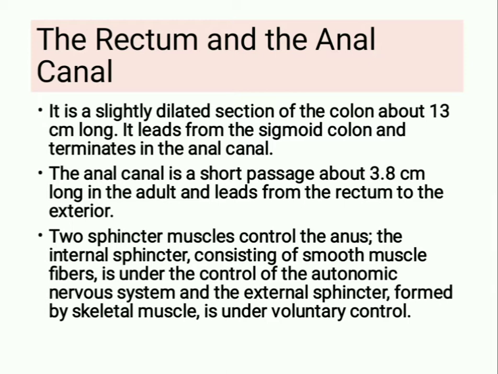The internal sphincter, consisting of smooth muscle fibers, is under the control of the autonomic nervous system, and the external sphincter, formed by skeletal muscles, is under voluntary control.